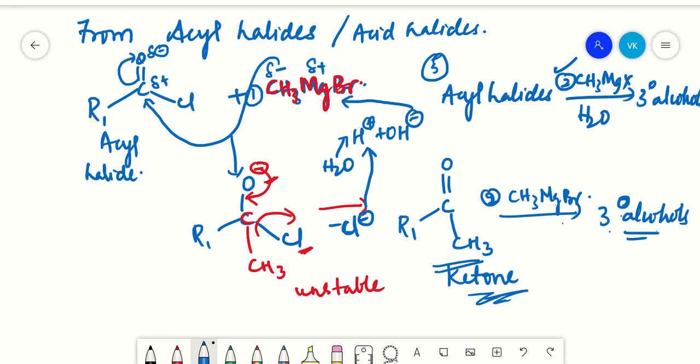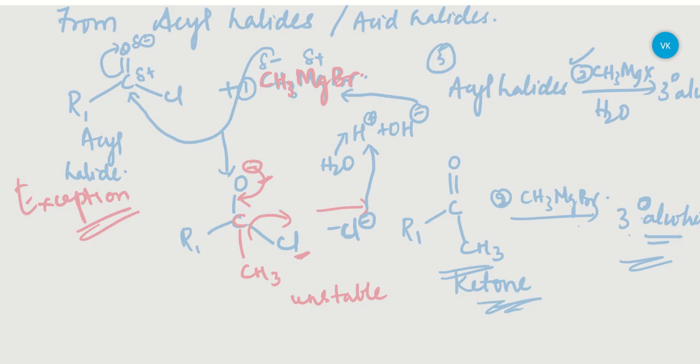Again, 1 more mole of methyl magnesium halide gives your tertiary alcohol, right? So this is about acid halides or acyl halides. This is an exceptional case where 2 moles of Grignard reagent are used.